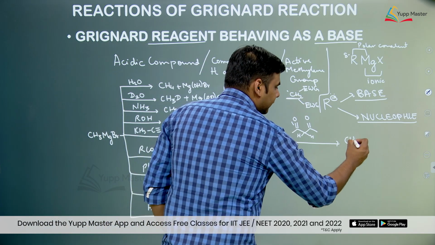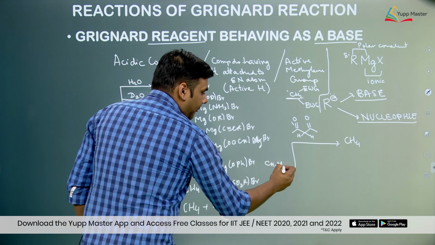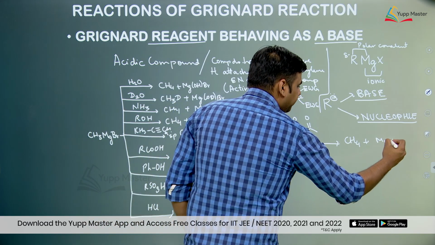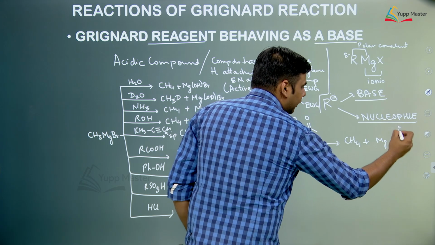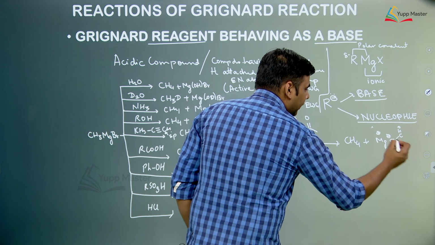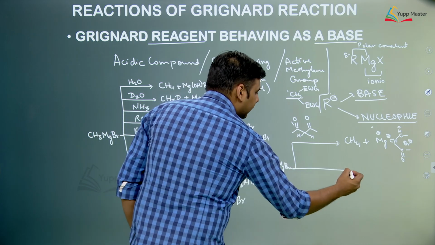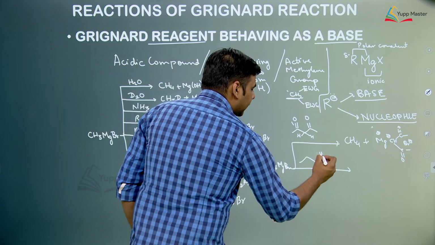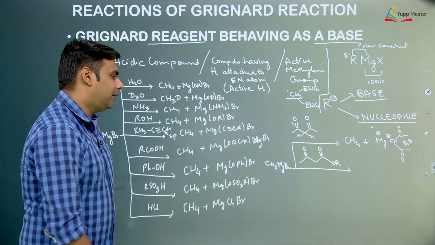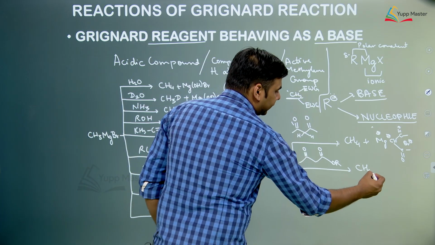So what happens exactly is CH3 negative goes and abstracts this hydrogen and forms methane gas plus Mg. There is a negative charge over here and there is a positive charge over here and then there is a Br negative also. Similarly, if we react with another active methylene compound something like this, again these hydrogens are acidic, so this CH3 negative abstracts them and methane gas is formed.